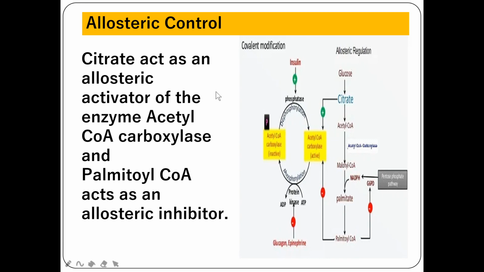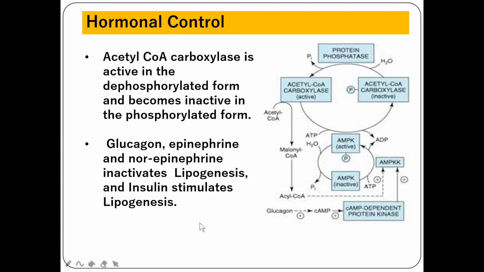Allosteric regulation. In this allosteric regulation or feedback regulation, citrate will be acting as an allosteric activator for this enzyme acetyl CoA carboxylase. Then palmitic acid or palmitoyl CoA, this palmitoyl CoA will be acting as an inhibitor. So allosterically, this acetyl CoA carboxylase is regulated through citrate and palmitoyl CoA. Citrate will be acting as an activator, whereas palmitoyl CoA will act as an allosteric inhibitor.